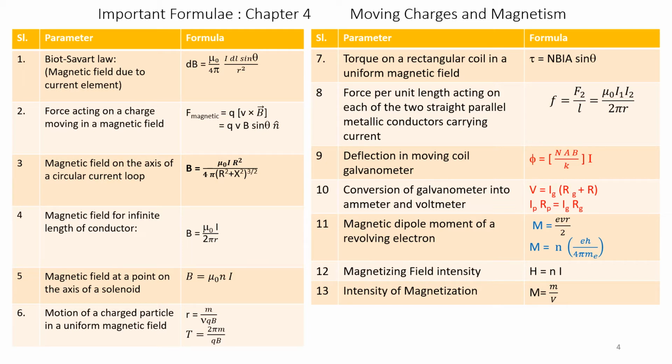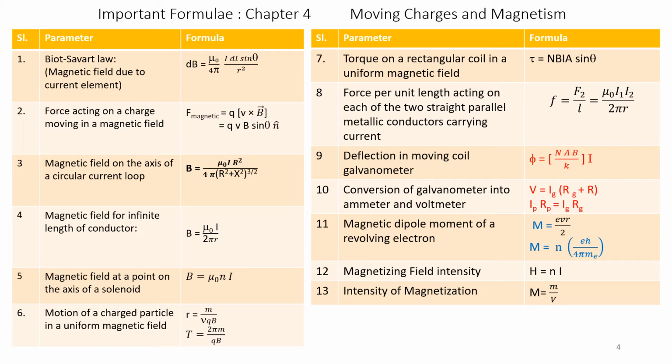Formula number 7. Torque on a rectangular coil in a uniform magnetic field. Torque is represented by the symbol tau. Tau is equal to N into B into I A sin theta, where N is the number of turns, B is the magnetic field, I is the current, and A is the cross section area of the coil. Theta is the angle between the magnetic field and the normal to the coil.